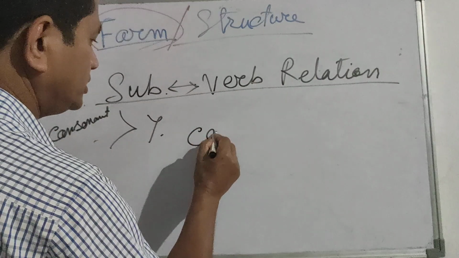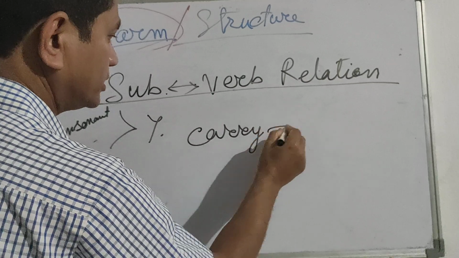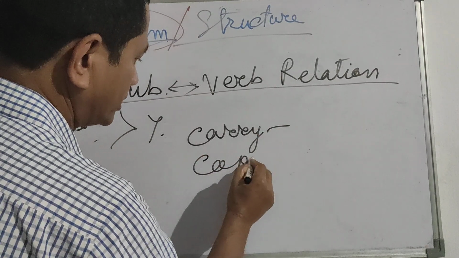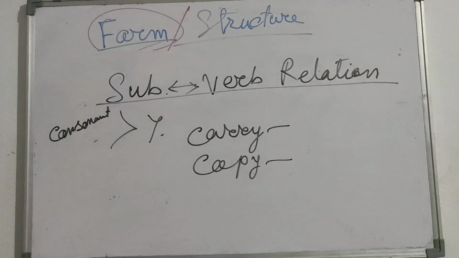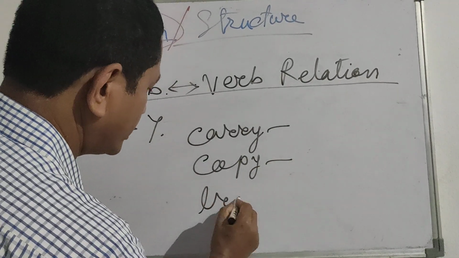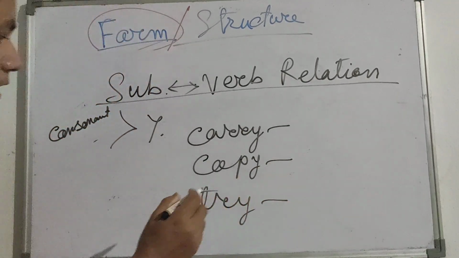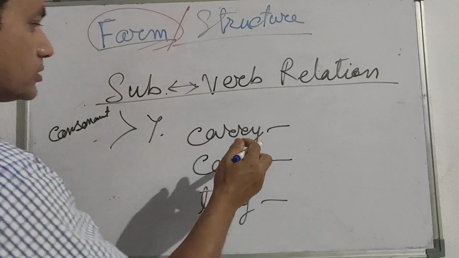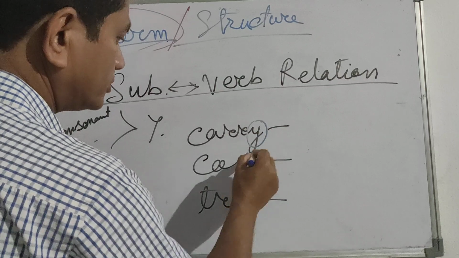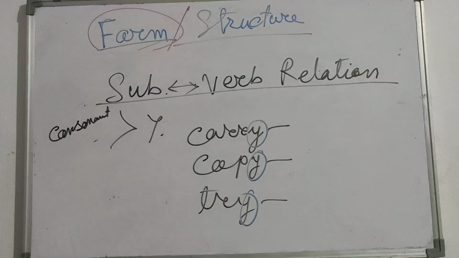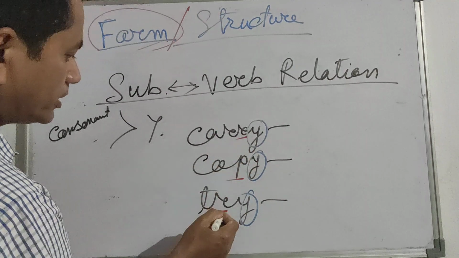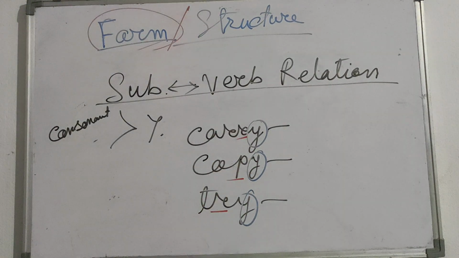For example, C-A-R-R-Y, carry. C-O-P-Y, copy. T-R-Y, try. Okay, these are sufficient. Here we see that the letter y is preceded by a consonant, not a vowel.